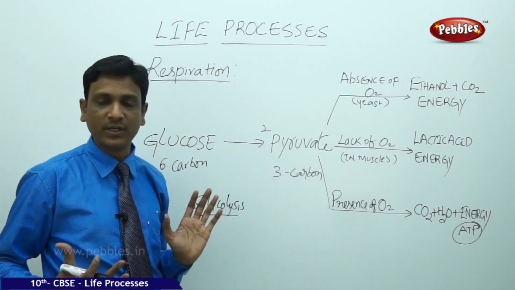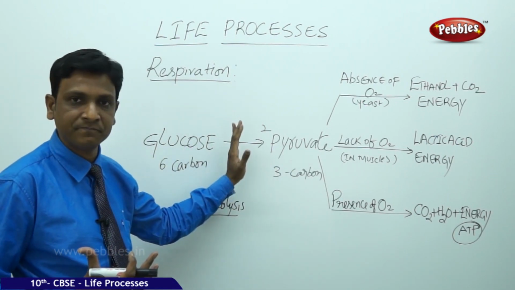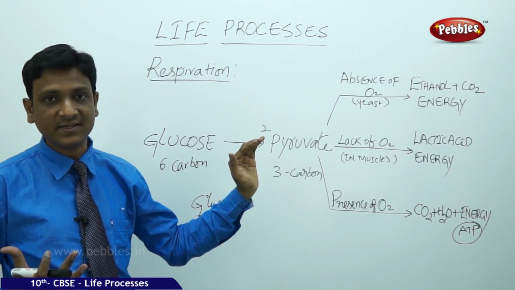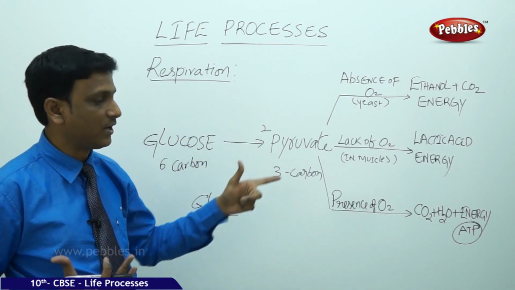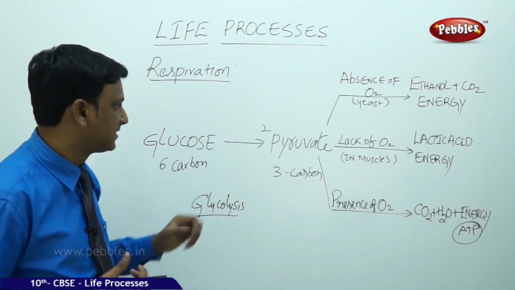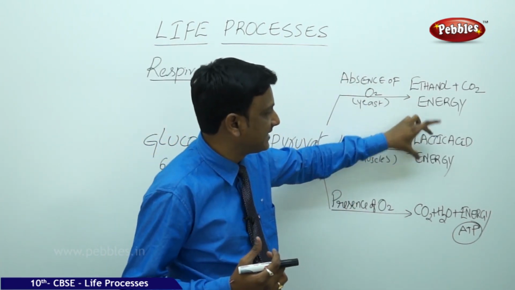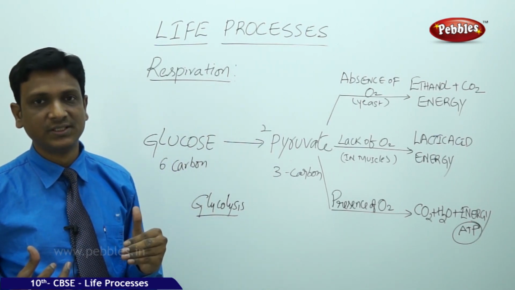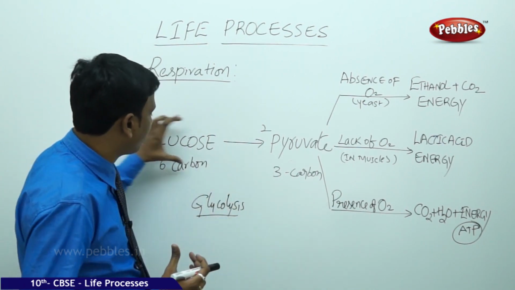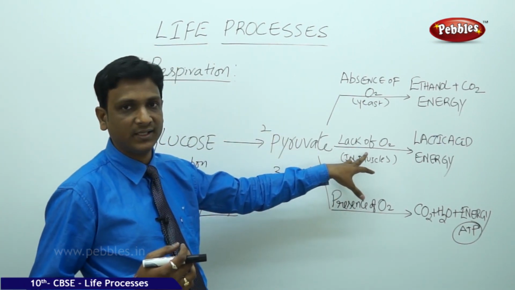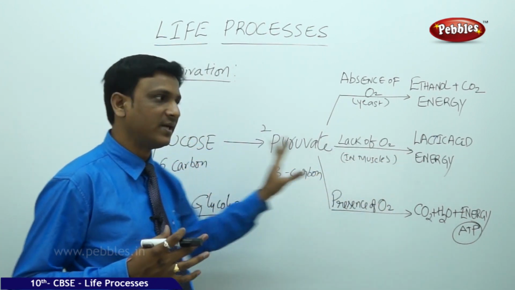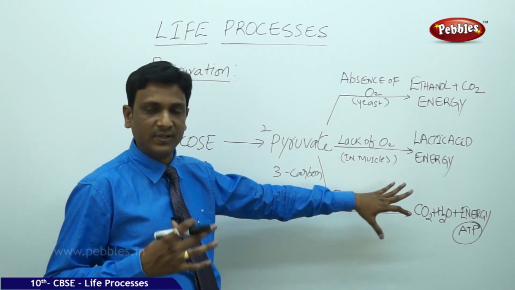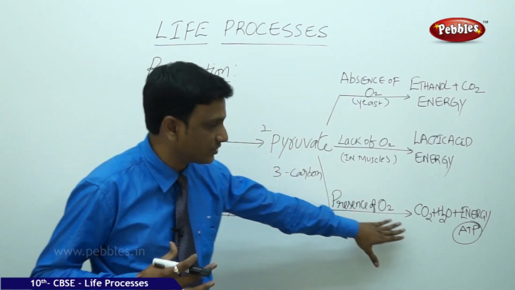So the glucose is converted to pyruvic acid. The first step doesn't require oxygen anyway. So the glucose is converted to pyruvic acid. That's fine. But the pyruvic acid has to give out energy, but there is no supply of oxygen in your muscles. In such cases, the pyruvic acid is converted to lactic acid and energy. Here also, the energy is not completely derived from the glucose because oxygen is not there. Only some energy. So you may get some energy from the glucose, not as you get in the aerobic respiration. If the oxygen is present, you will get the complete energy from the glucose.